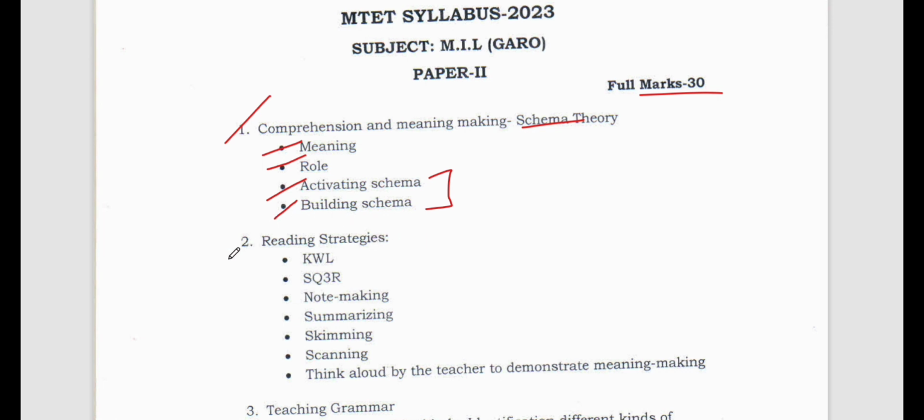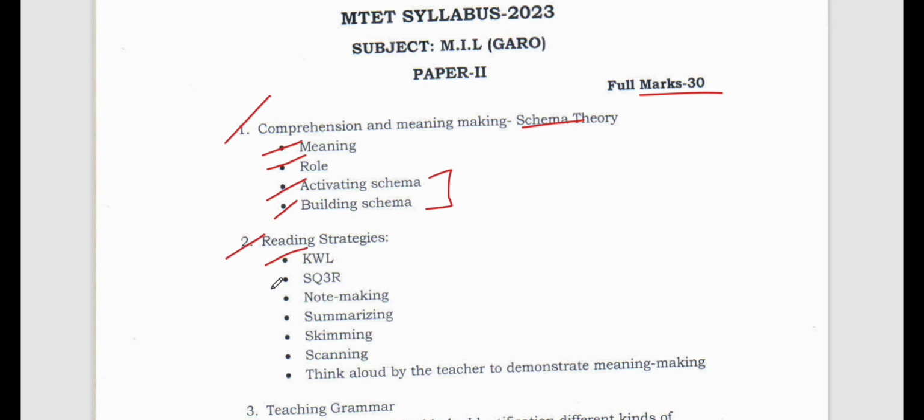Now let's go to the next one, that is reading strategies. How are we going to read, or what are the different types of strategies to read? Now you see here KWL. What does this KWL stand for? It stands for know, want to know, and learn.